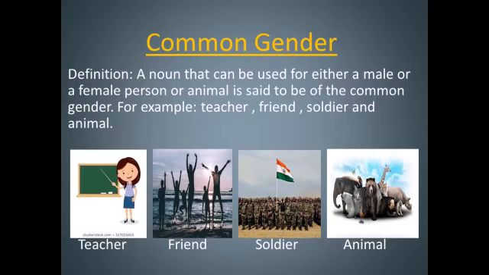Common gender. A noun that can be used for either a male or a female person or animal is said to be of the common gender. For example, teacher, friend, soldier, animal. These names are common for both male, female as well as for animals.